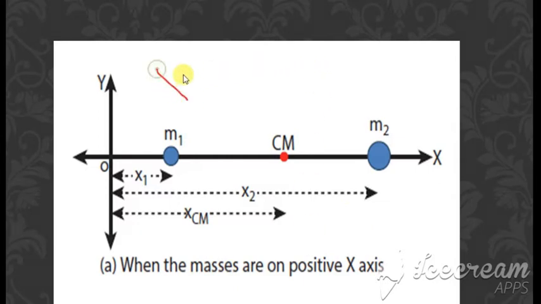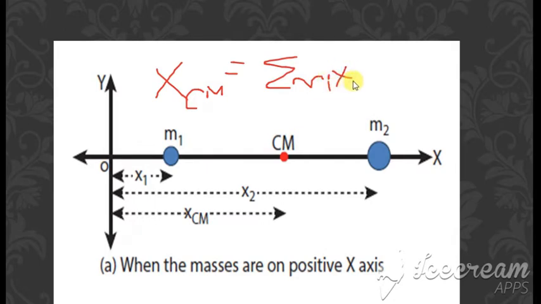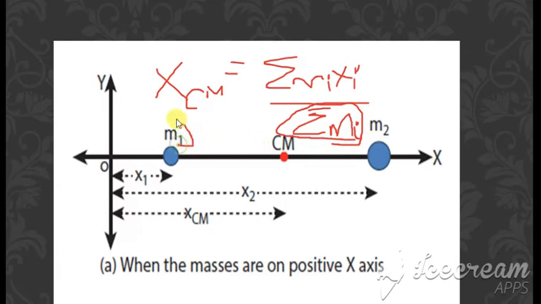Clear? So if you write the equation for this, what is the general equation which we are writing? x of cm is equal to what? Summation of mi xi divided by summation mi, is it not? So this is the equation which we saw just now. Here, summation mi is the sum of the masses. So what are the masses we have here? m1 and m2. So instead of summation mi, we can write m1 plus m2.